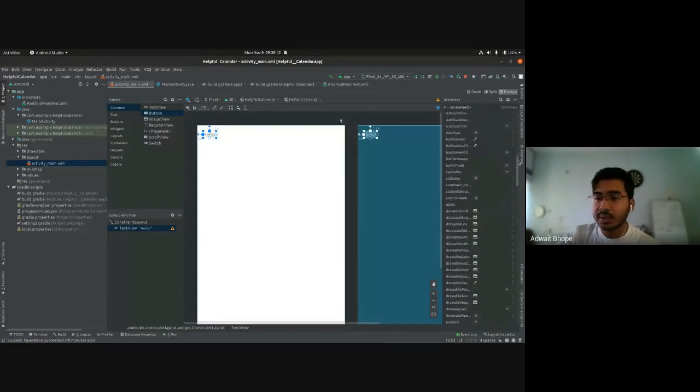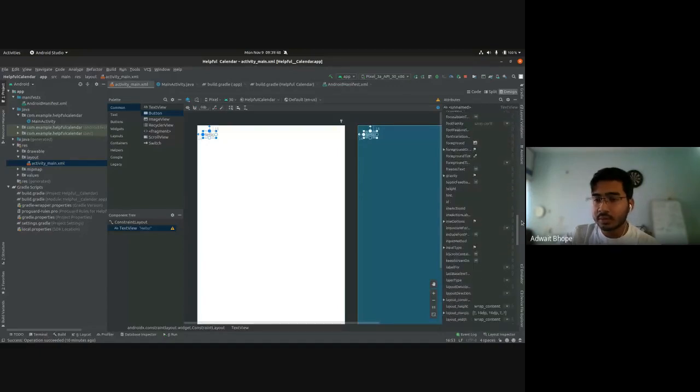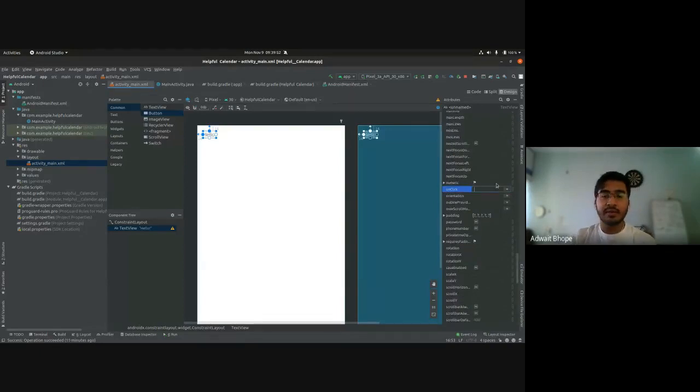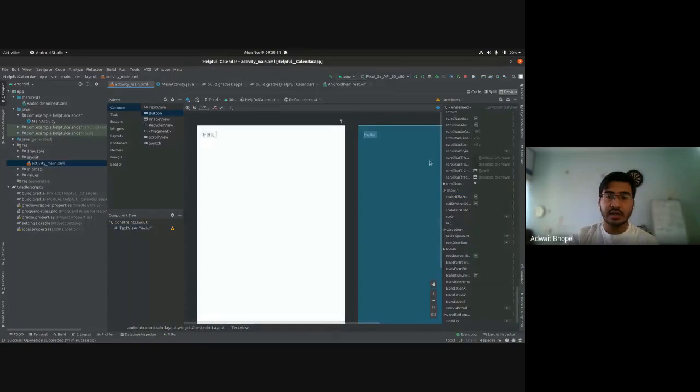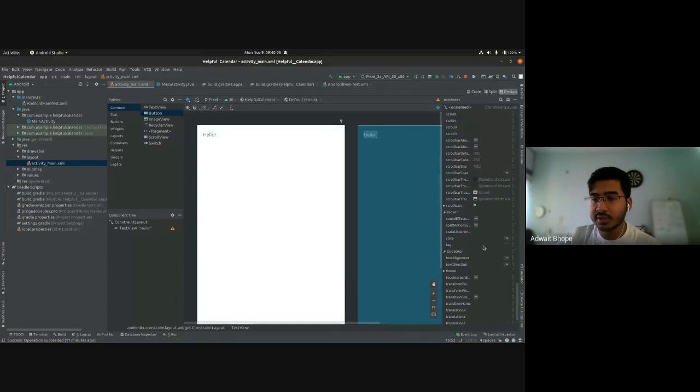So as an example, where is the on click? Okay, yeah, here is an on click attribute. When you have to click on this text and need some action to be executed, you can set this on click attribute. That will run some function in your application. And this is how attributes are used basically.